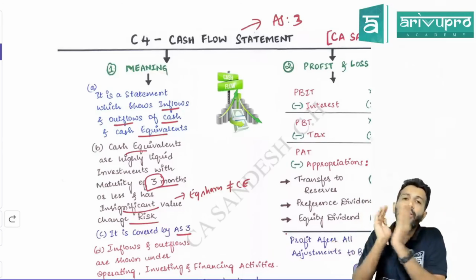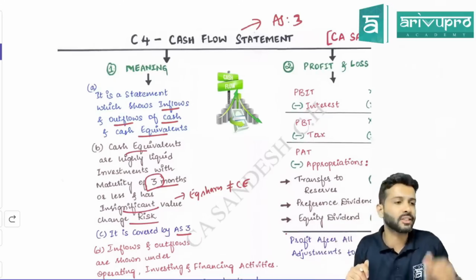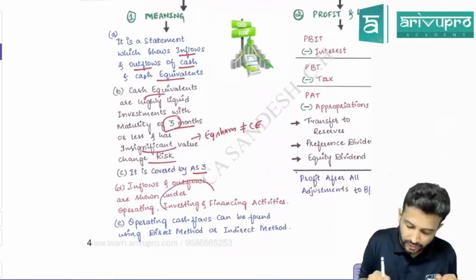This particular inflow and outflow, we put it under 3 buckets or 3 categories. Those 3 categories are operating cash flow, investing cash flow, and financing cash flow.